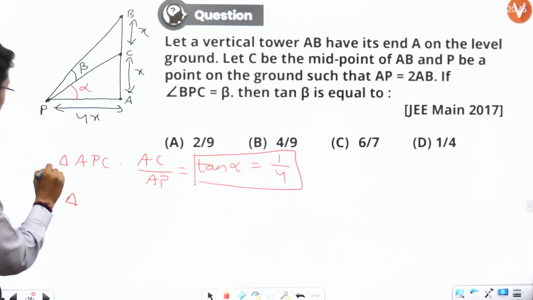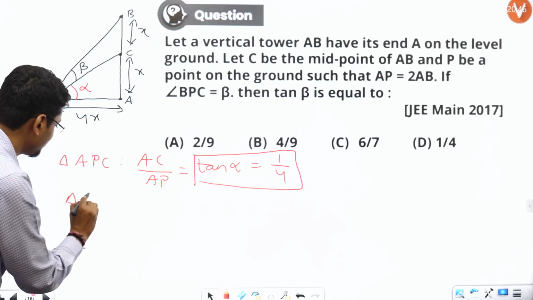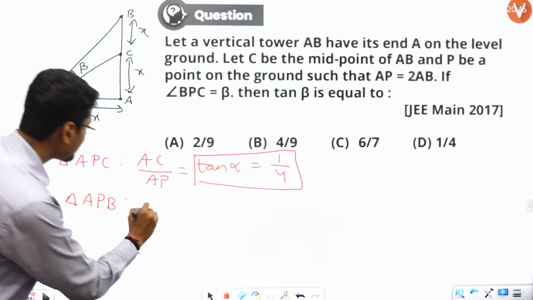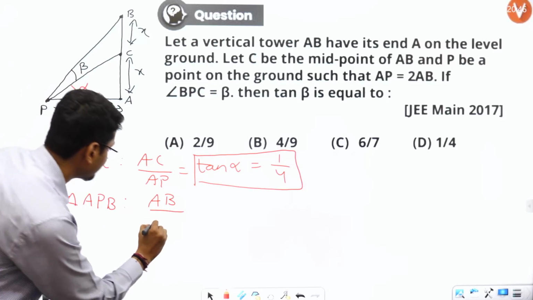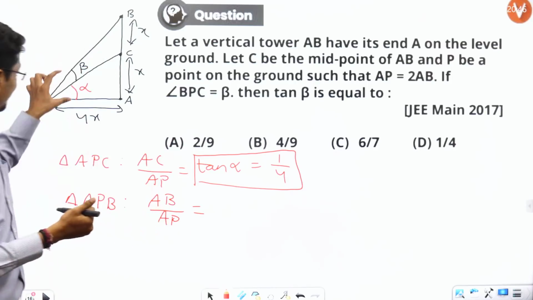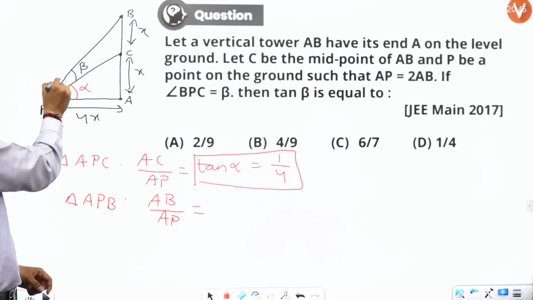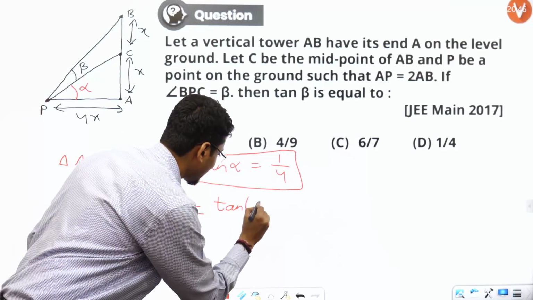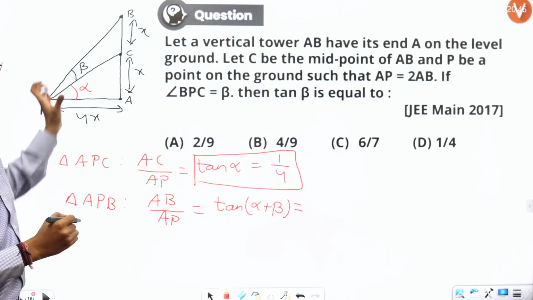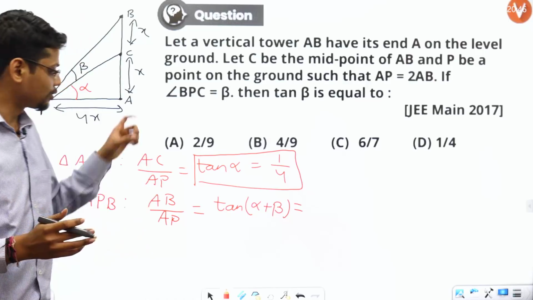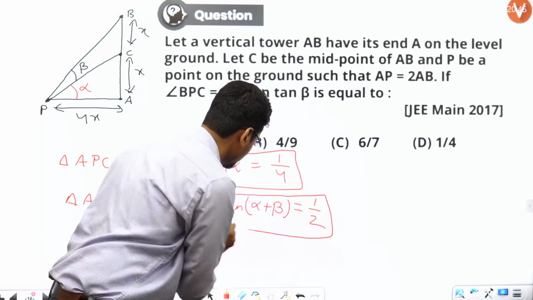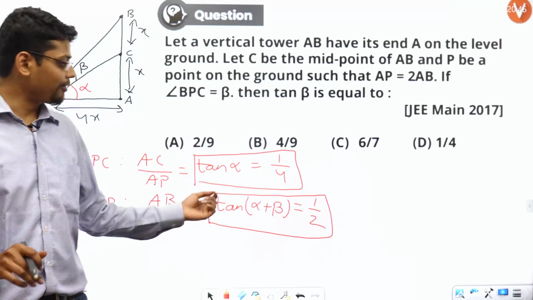And let's consider triangle APB. In triangle APB, AB divided by AP is equal to tan of alpha plus beta, since this whole angle is alpha plus beta. AB is 2x, AP is 4x, so 2x by 4x is half. So I have two equations and two unknowns: tan alpha is 1 by 4, and tan of alpha plus beta is half.